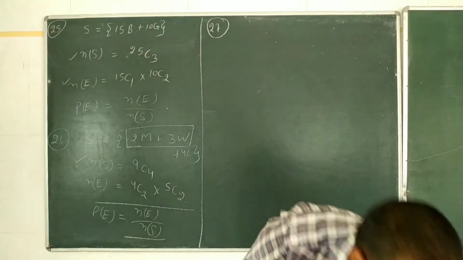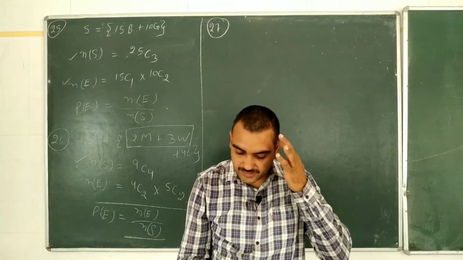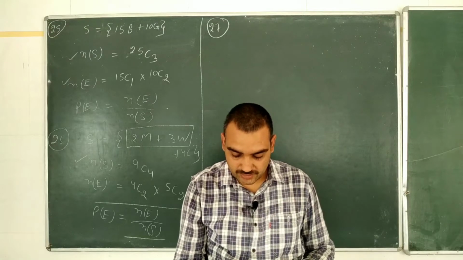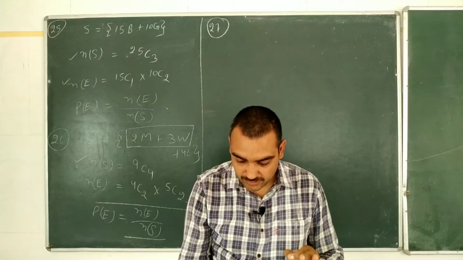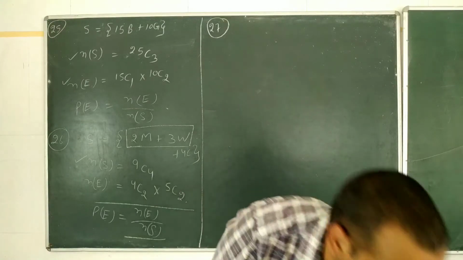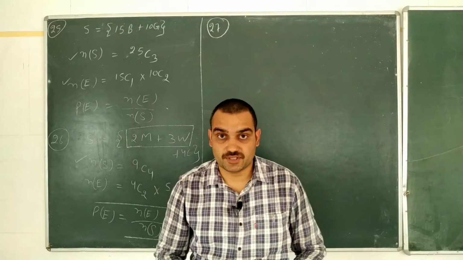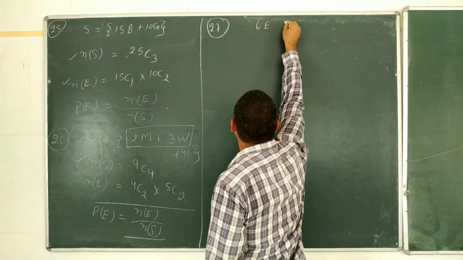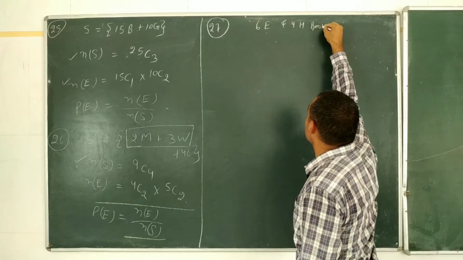Question number 27. In a collection of 6 English books and 4 Hindi books, the probability that 3 particular English books will be together. Here we do not have to draw or take out books, we have to arrange the books. We have 6 English books and 4 Hindi books.